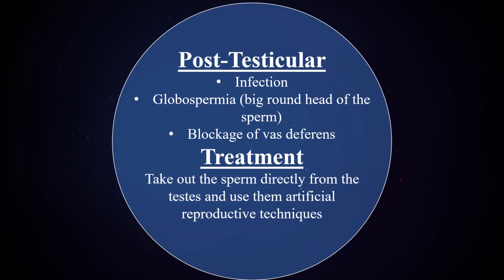Post testicular infertility. In this type, the most common cause is infection. If a man has had any infection for a long time, it can lead to infertility. Second is globospermia. It means a big round head of the sperm. In cases of globospermia, the sperm will not be able to fertilize. And third is blockage of the vas deferens. So these are the three most common causes of post testicular infertility. The treatment is done by taking the sperm directly from the testes and using them in artificial reproductive techniques.